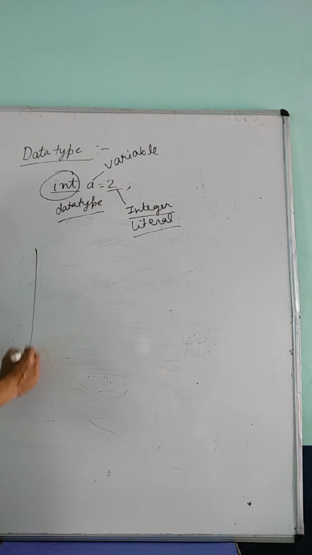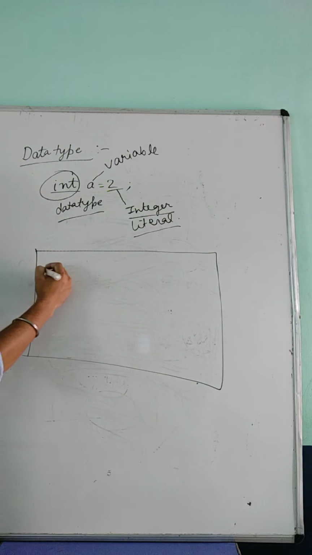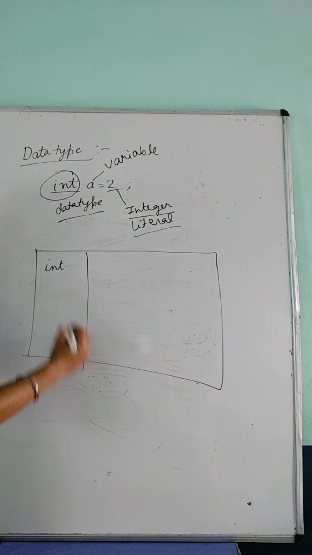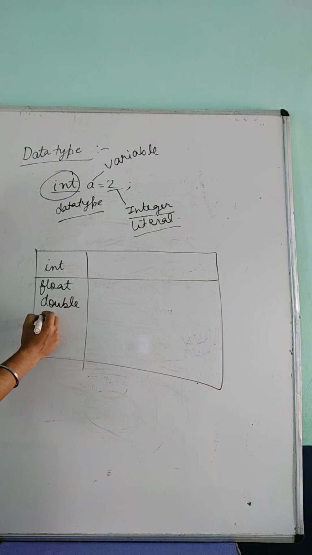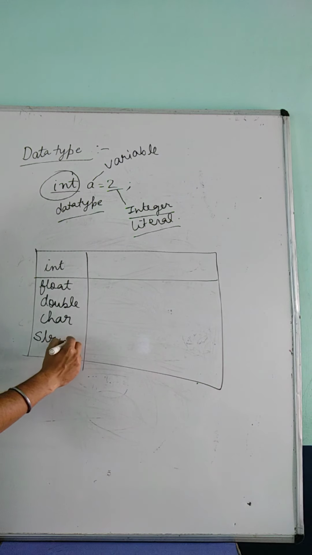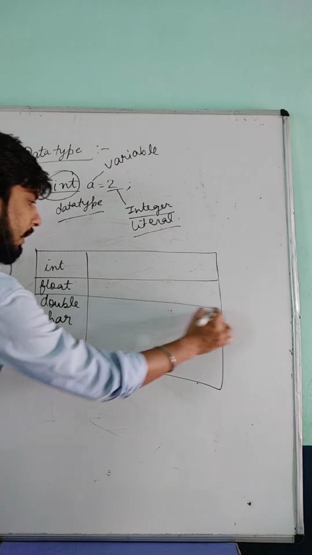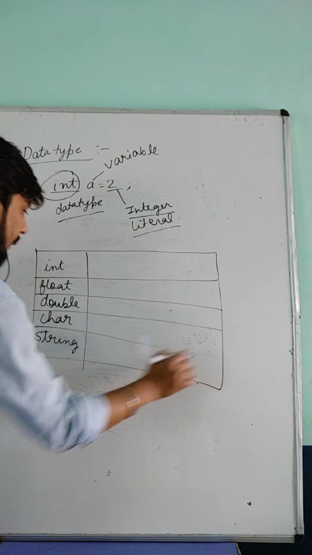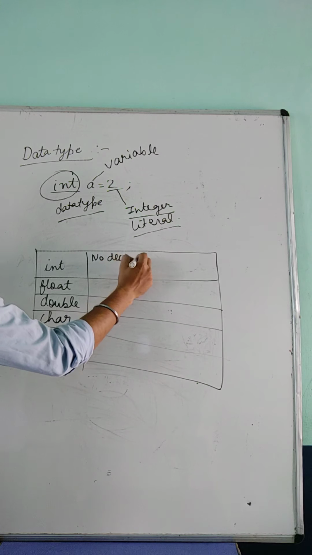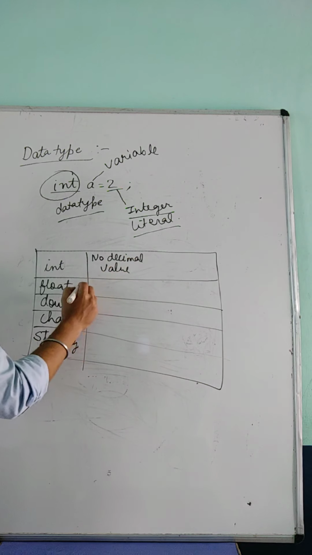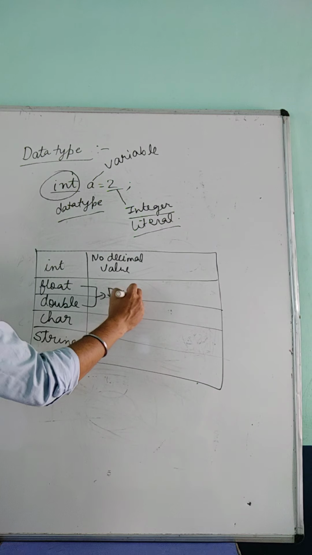We have different data types: int, float, double, char, and string. We have many data types, but today in class we will discuss only a few. That is integer. Integer takes no decimal value; it will not accept any decimal value. Float and double are meant for decimal values only.